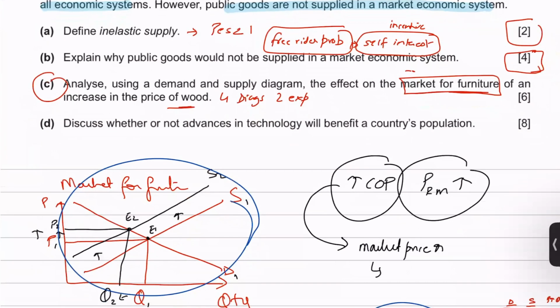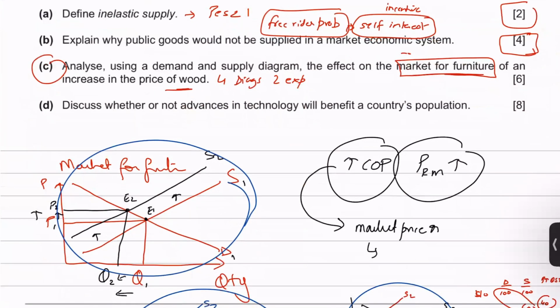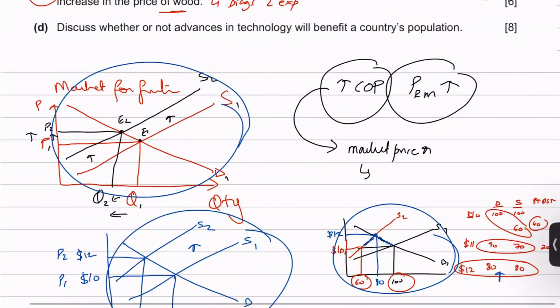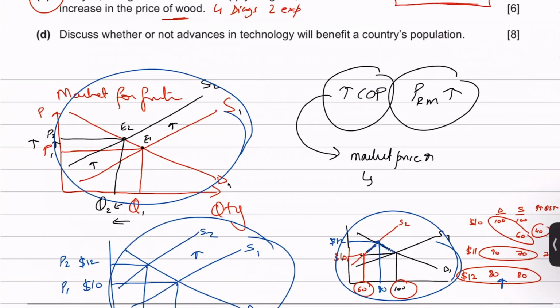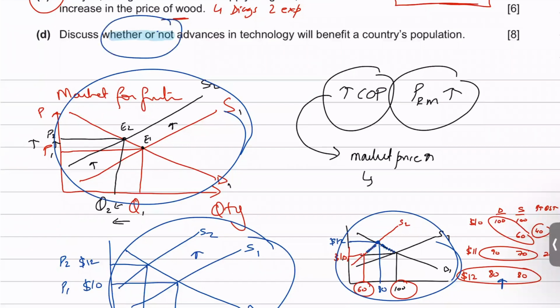Part D says, discuss whether or not advances in technology will benefit a country's population. Now remember, let's read the question again. Discuss whether or not. Remember that whenever these kinds of discuss questions come, usually with whether or not, they're saying that there may be a chance that this might happen, and it might not happen, right? So obviously, advances in technology might benefit, while advances in technology might not benefit as well.